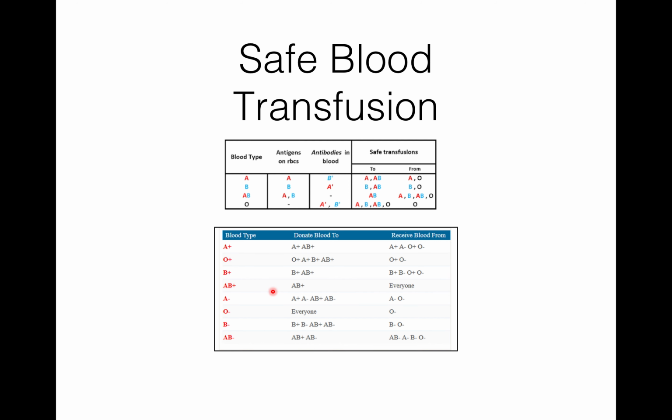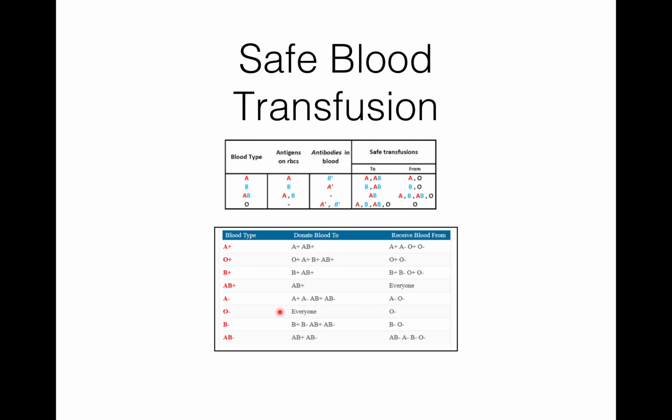AB plus can donate blood to only AB plus, but it can receive from everyone. That's why this blood group is known as the universal acceptor. AB plus type blood is the universal acceptor. Then A minus can donate blood to A plus, A minus, AB plus, and AB minus, but receive from A minus and O minus only.